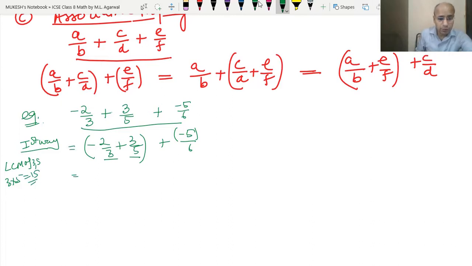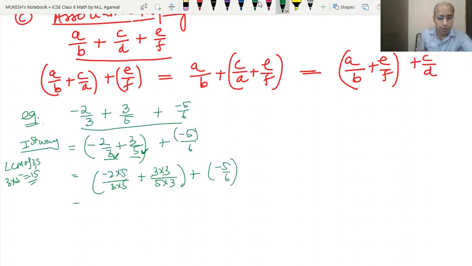So to make it 15, we have to multiply it by 5. So 2 into 5 upon 3 into 5, this one. And to make it 15, we have to multiply by 3. So plus 3 into 3 upon 5 into 3. And then plus minus 5 upon 6.